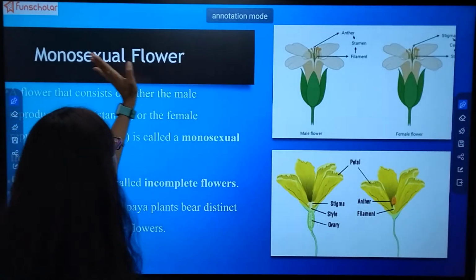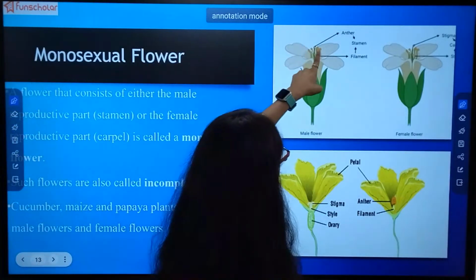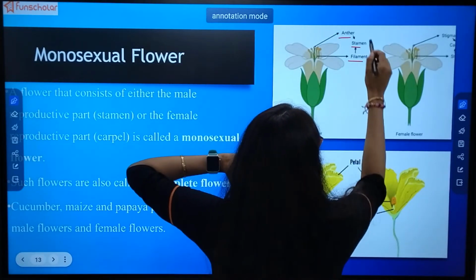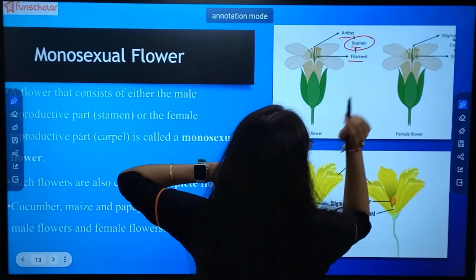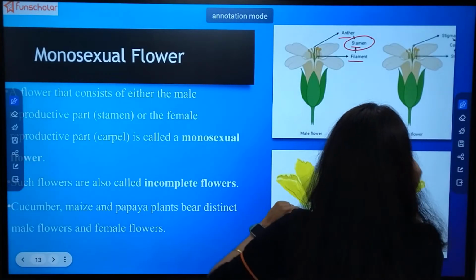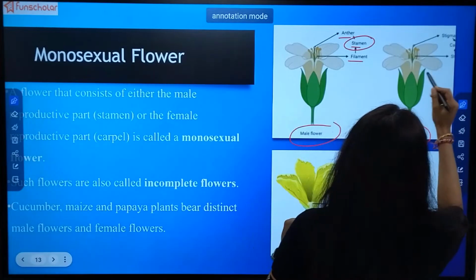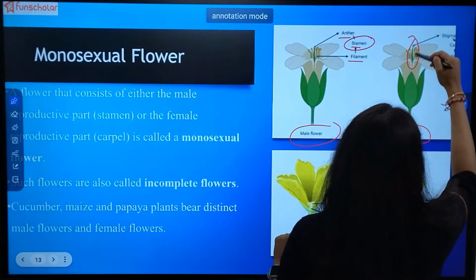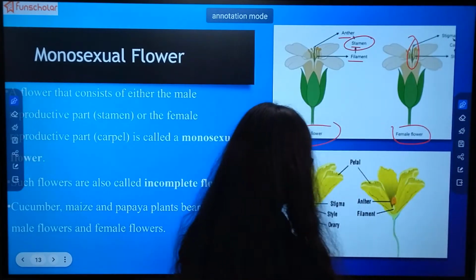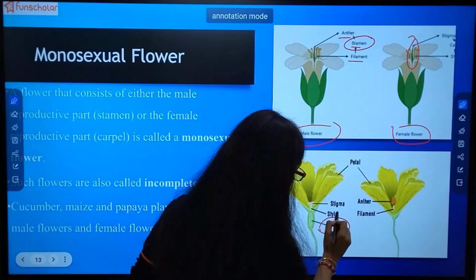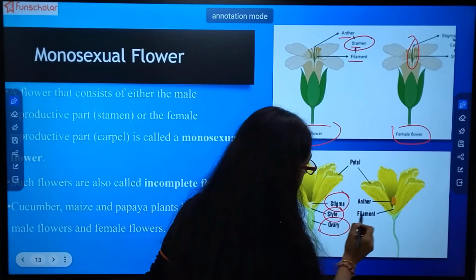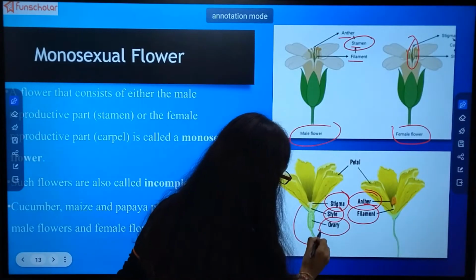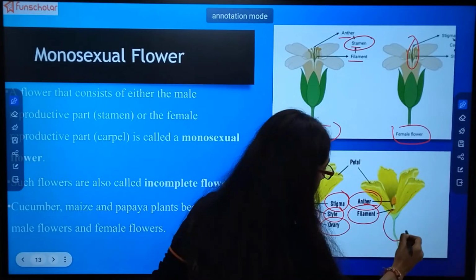Just see, in this monosexual flower, this flower contains only anther, stamen, filament. This is the stamen which is divided into anther and filament. Whereas this is the female part which contains the ovary, style, stigma, but here only anther and filament is present. This part is absent over here.